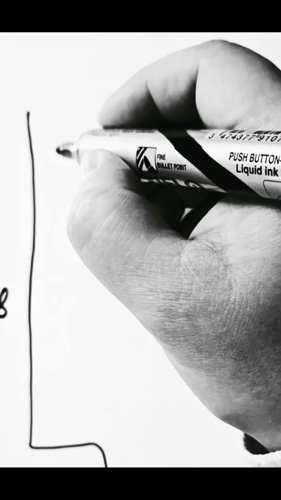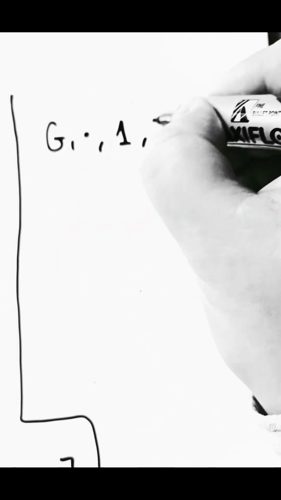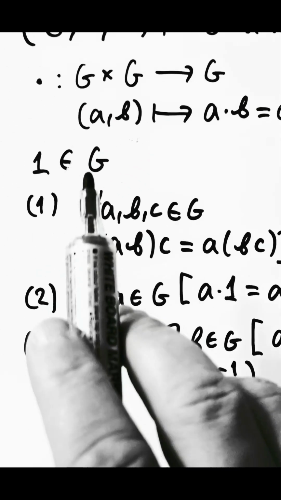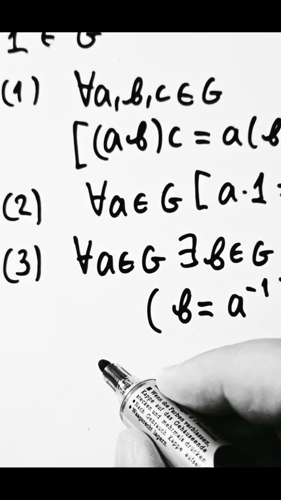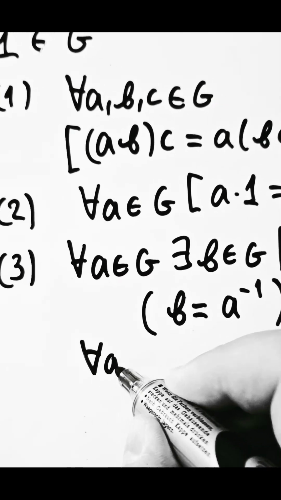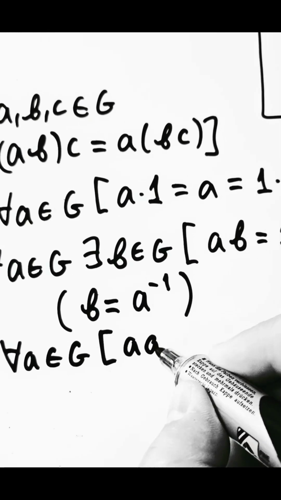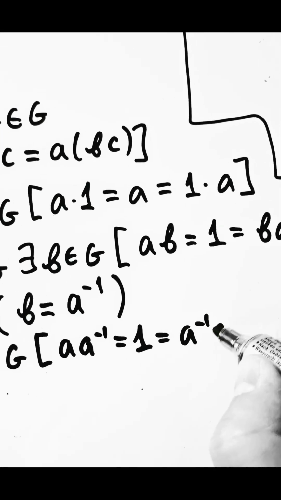So some authors will define a group as a quadruple, satisfying the same axioms, where now the third axiom will be restated in a simpler way as for every A in G, A times A inverse equals 1, and that equals A inverse times A.